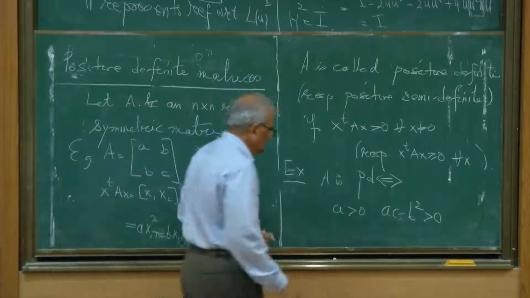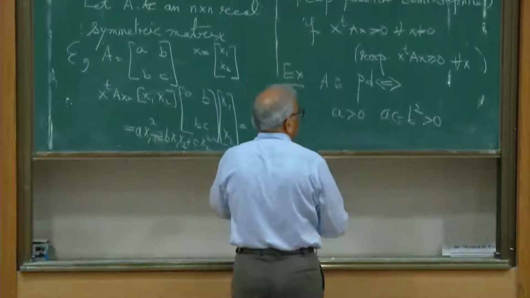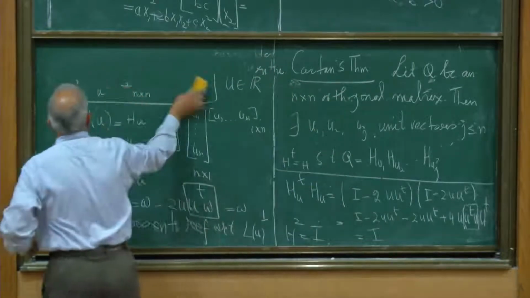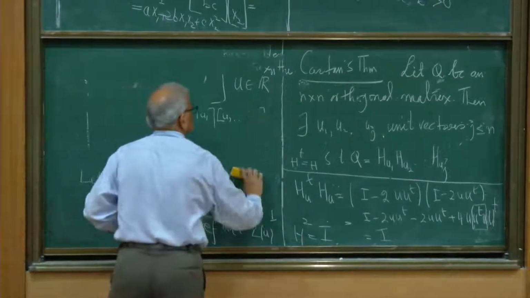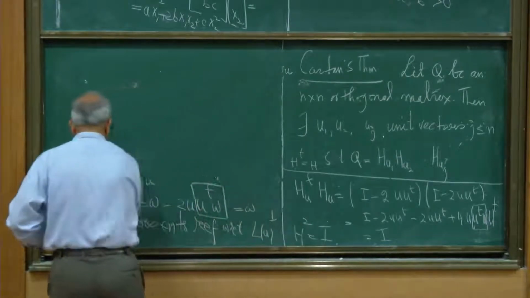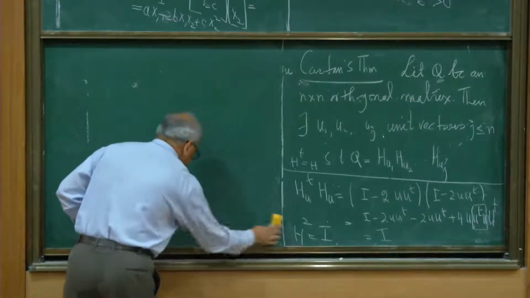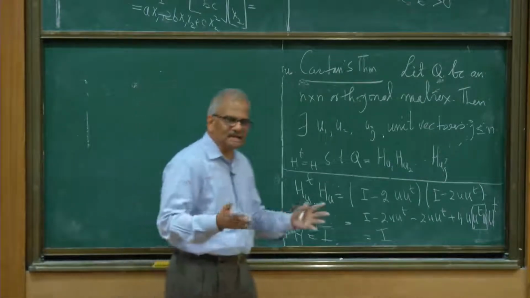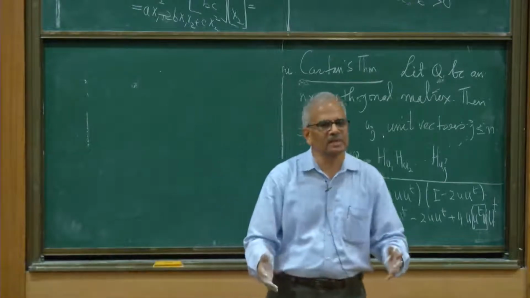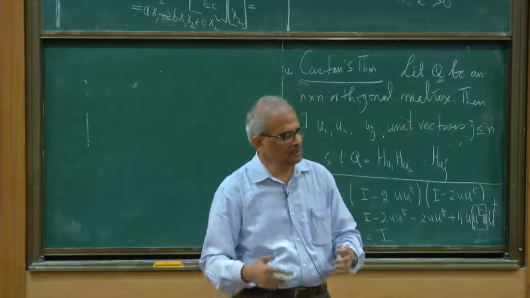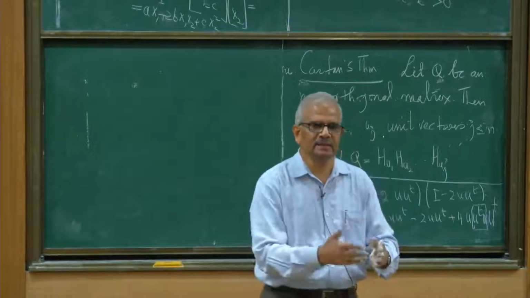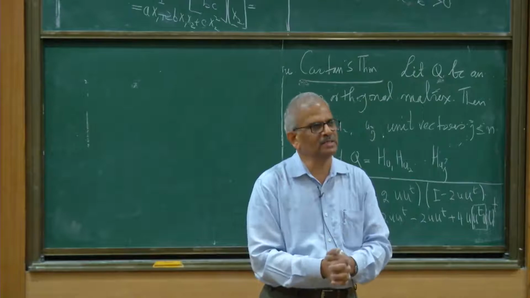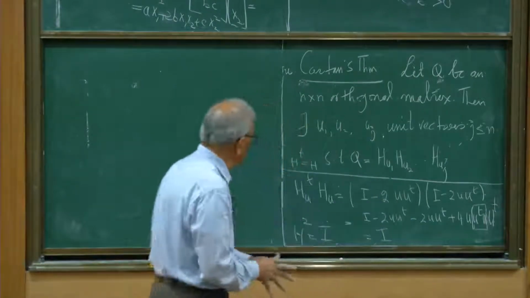Okay, let us see that we can characterize positive definite matrices in terms of eigenvalues also. So it's a real symmetric matrix, and real symmetric matrices can be diagonalized. They have an orthonormal basis of eigenvectors. If you have an n by n real symmetric matrix, then there are n eigenvectors and they form an orthonormal basis of eigenvectors of that matrix for the whole space.